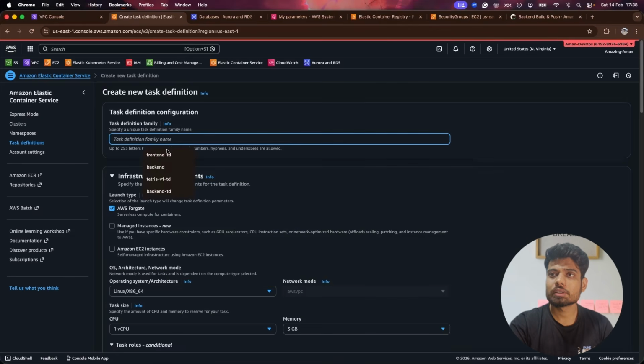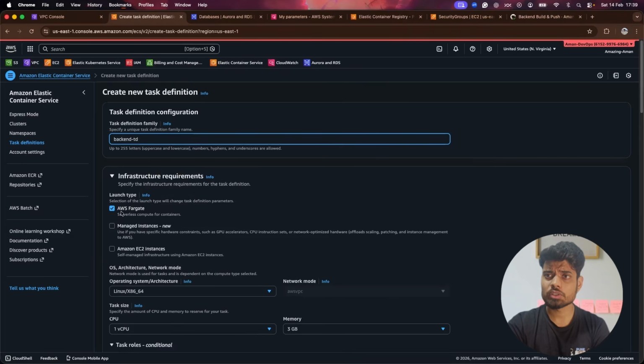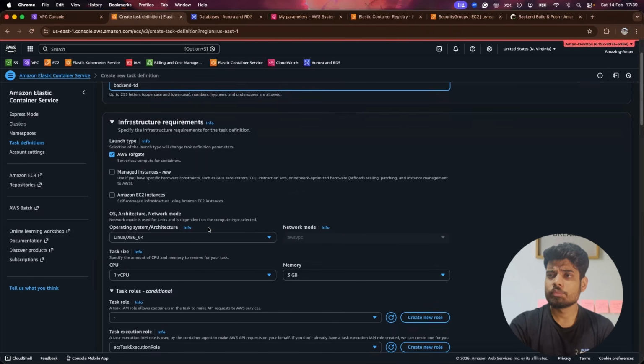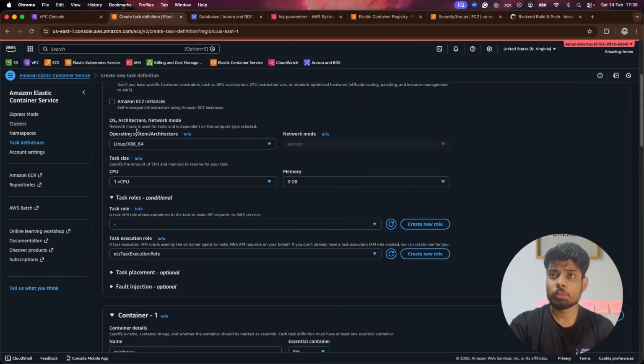So what I'll do, I'll just provide the task name as backend-task-definition, which is TD. And again, infrastructure requirement. So I'll keep it launch type as AWS Fargate. Then after that, we will have the operating system. So I'll keep the operating system as it is. Now task size, it is very important.